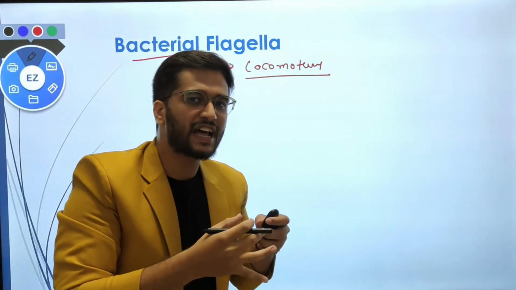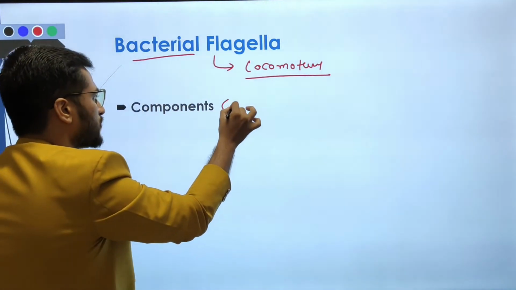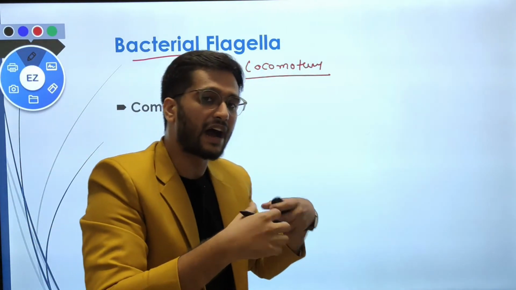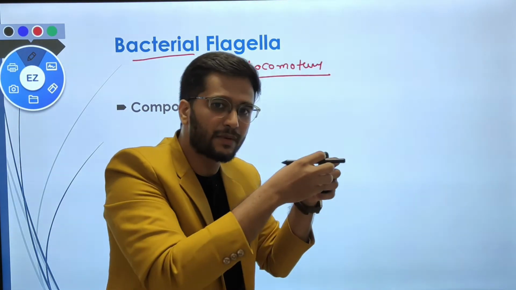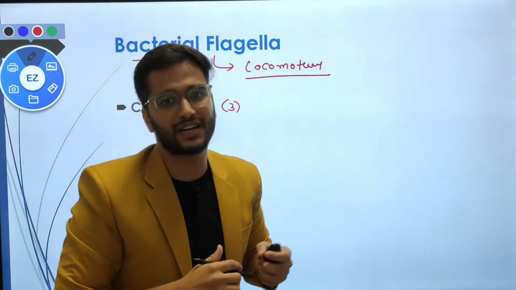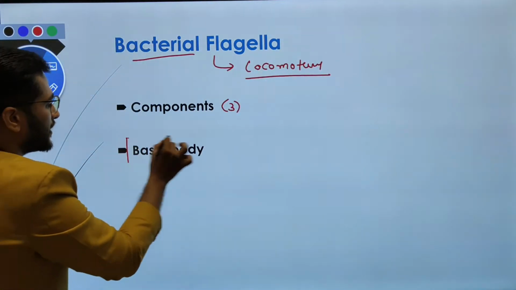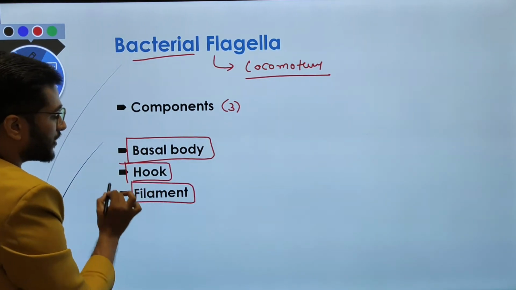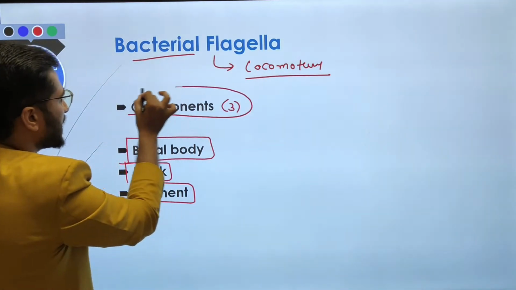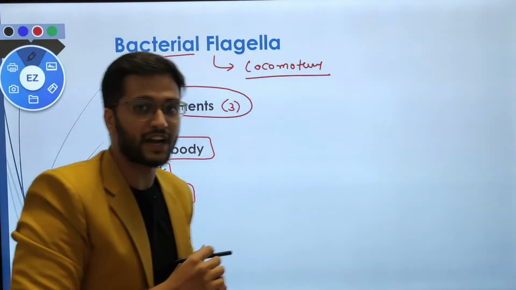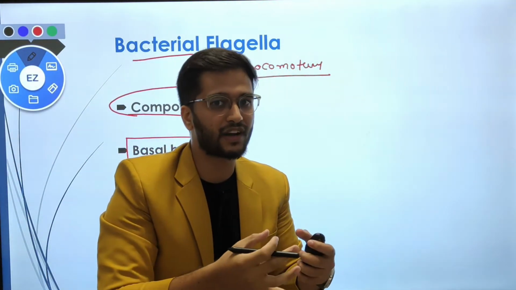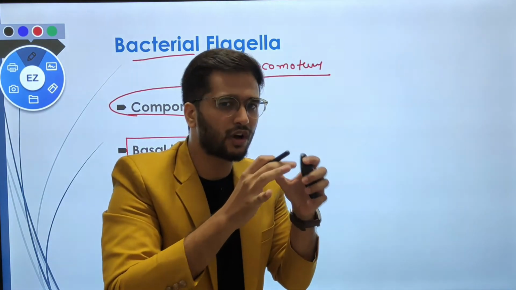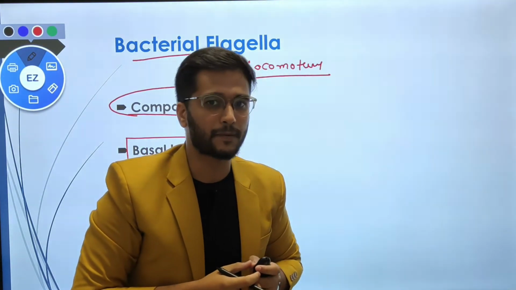Now, this flagellum is made up of three components. First of all, we will learn about the structure. Afterward, we will learn how the bacteria move from one place to another. So the components are the basal body, then the hook and the filament. Remember this, that the bacterial flagellum is made up of three components: basal body, hook and filament. Now let us understand these three things in a very detailed manner.